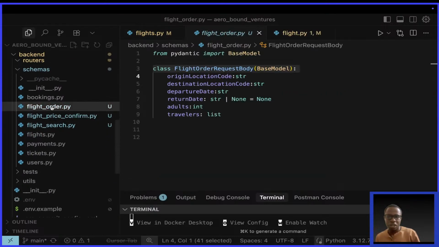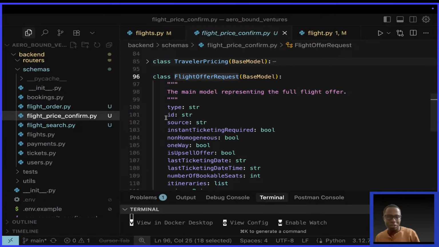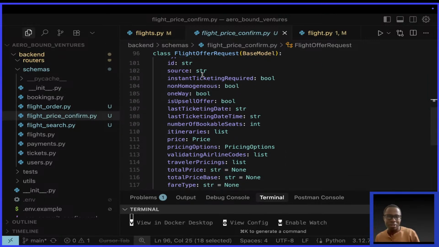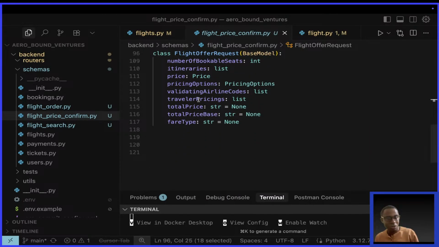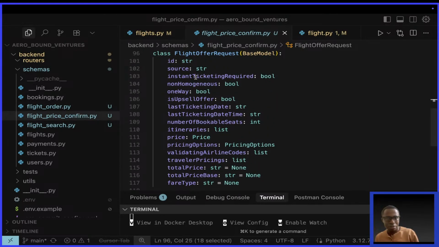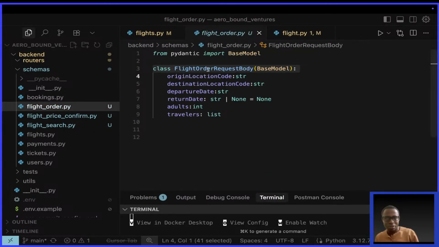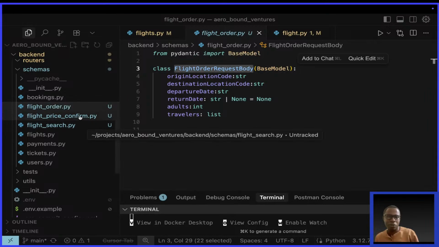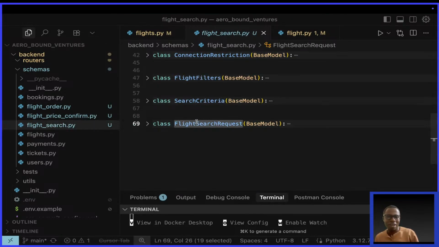So you say I have the flight order, which I've shown you. I have the price confirmation, okay? If you open here, you'll see a flight offer request for price confirmations, which also has its own definition. But if I'm not careful, this will easily clash. Oh, I thought the names were the same. They're different. This is flight order, this is flight offer request, and this one is flight search request.